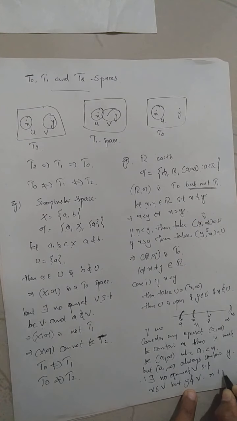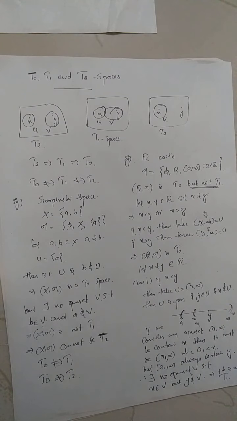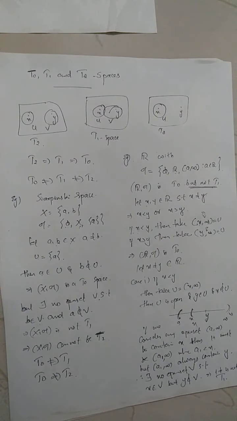Therefore it is not T1. When it is not T1, I can say that it is not T2. So this is an example of a topological space which is T0 but not T1.